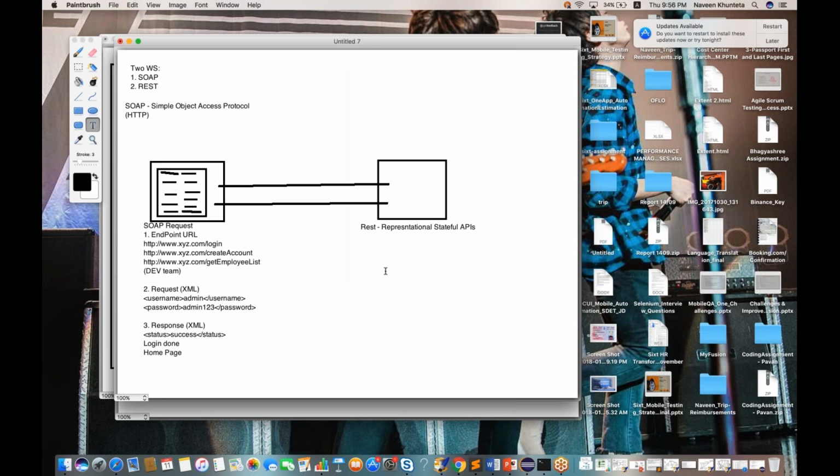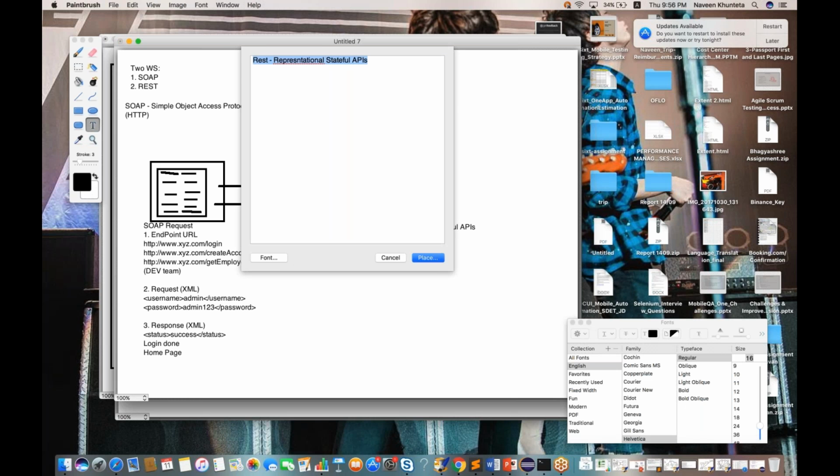So what do you mean by REST? The basics of REST are that it will send the request and the response. The concept remains the same. But the basic difference between SOAP and REST is that in REST again we have to pass an endpoint URL. Both work on the HTTP protocol. HTTP is compulsory because URLs are always in the form of HTTP, like www.xyz.com, and again let's say login. Now we have to pass username and password also.